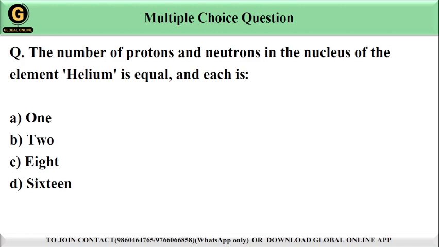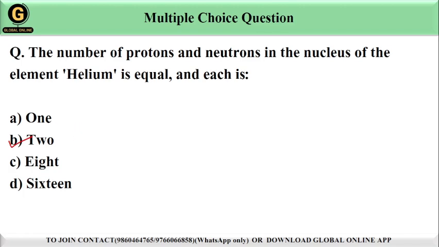The number of protons and neutrons in the nucleus of the element helium is equal, and it is, we have options here: A 1, option B 2, option C 8 and option D 16. Guys, the correct answer is option B, 2, because helium has an atomic number of 2. It has 2 protons, 2 neutrons in its nucleus.